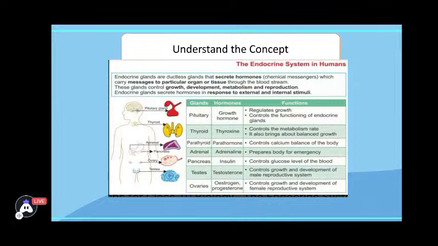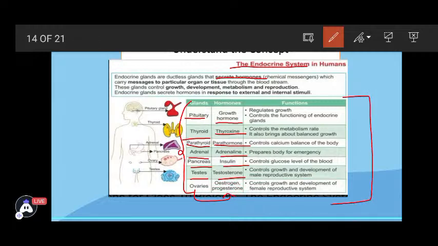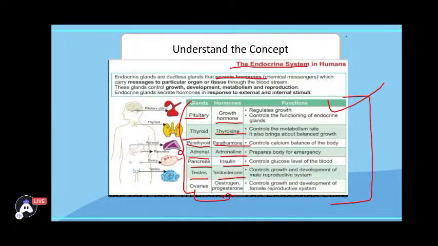So yes, we know in our body we have endocrine glands which are only responsible for secreting hormones. So if the question comes which gland is responsible for secreting hormones, these are the endocrine glands. So all these are the endocrine glands which you could see. Pituitary gland is responsible for secreting growth hormone, thyroid gland for thyroxine, parathyroid for parathormone, adrenal for adrenaline, pancreas for insulin, testes for testosterone, and ovaries are responsible for secreting 2, estrogen and progesterone. So you can take the screenshot. This is an important table for boards as well.